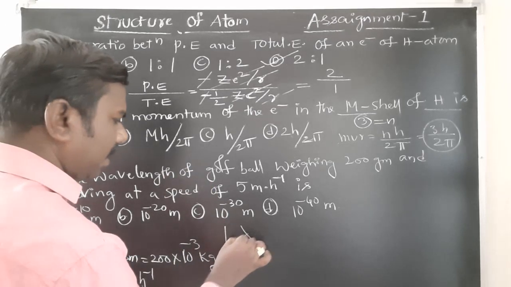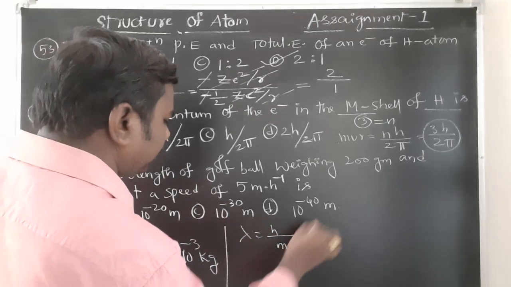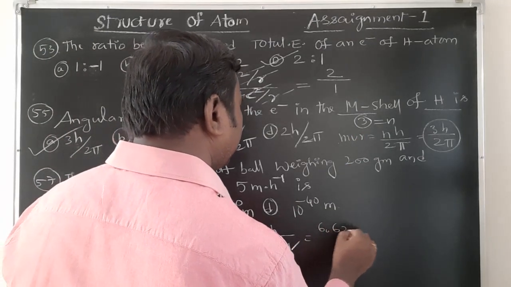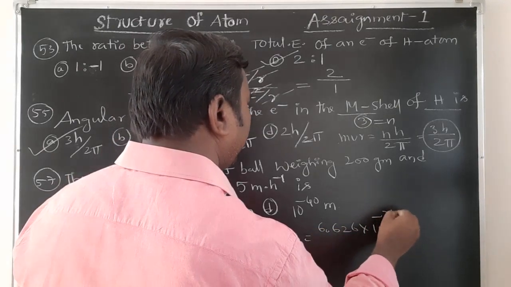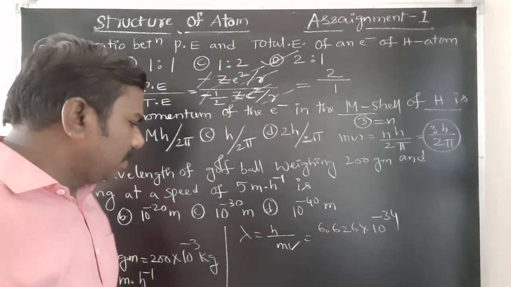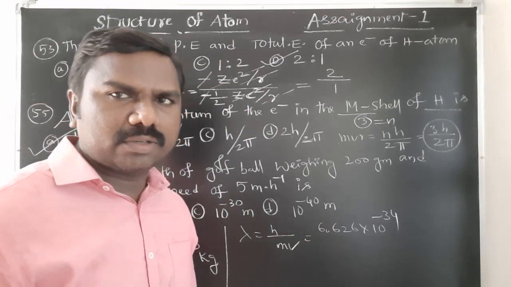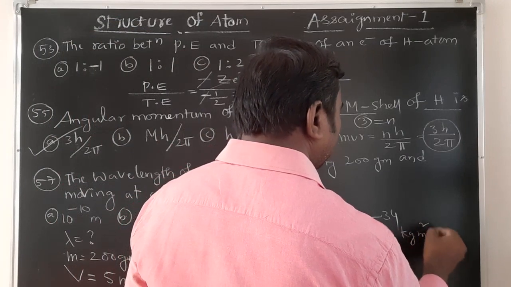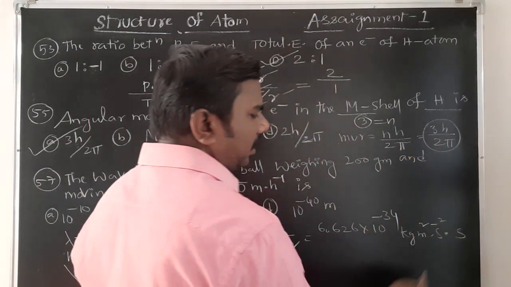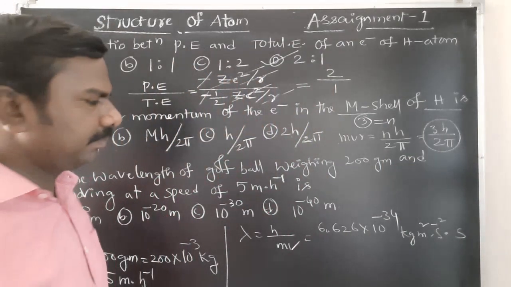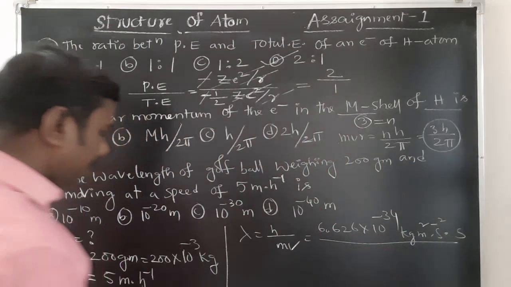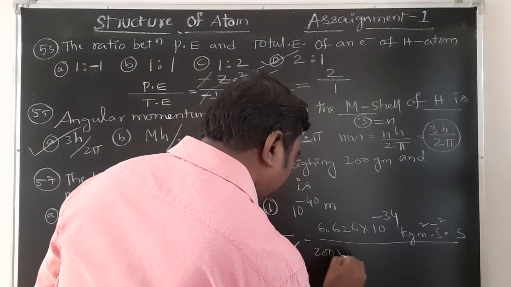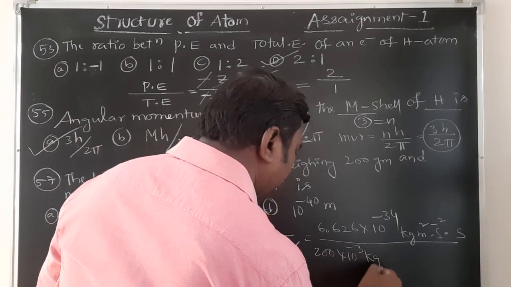Yes, lambda is equal to h by mv. h is the formula 6.626 into 10 to the power of minus 34, Planck's constant. Joule seconds, units, Planck's constant. 1 joule equal to kg meter square second power minus 2 into second. This is joule, it is second, joule second, by mass is equal to 200 into 10 to the power of minus 3 kgs.